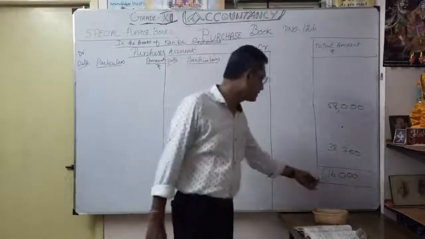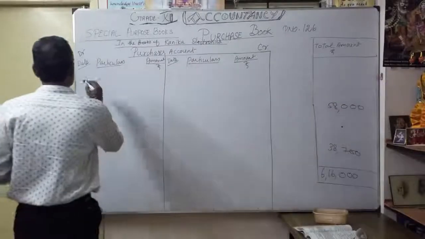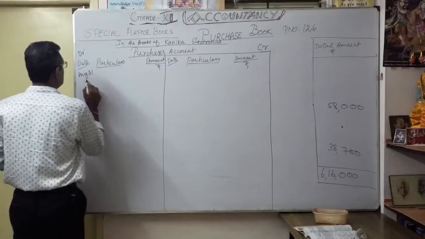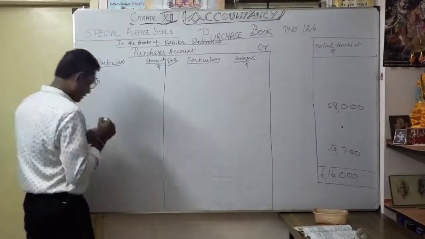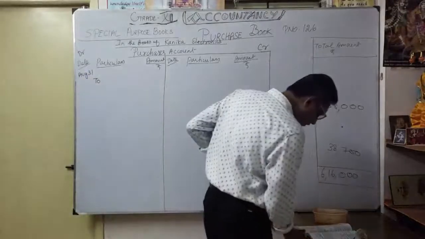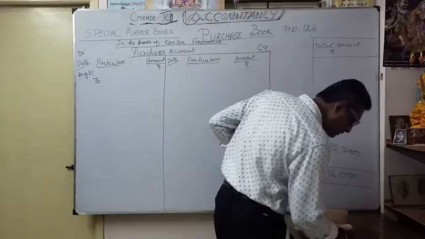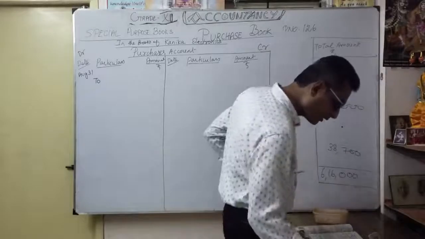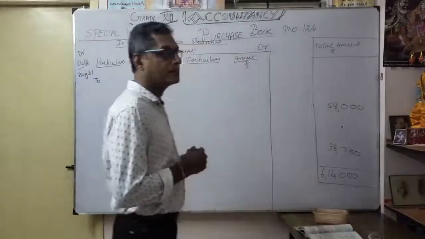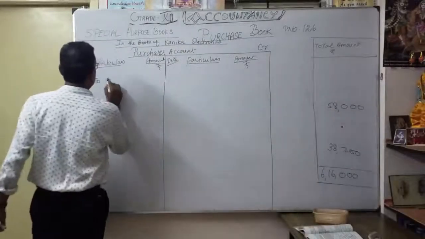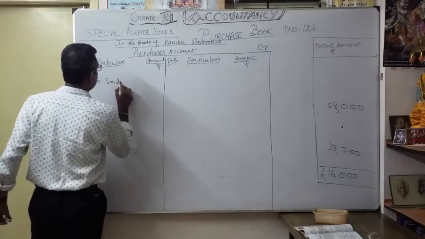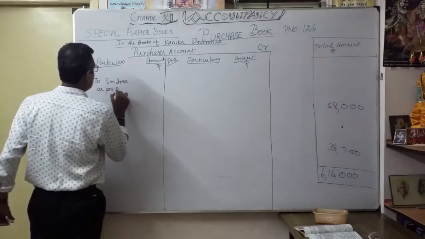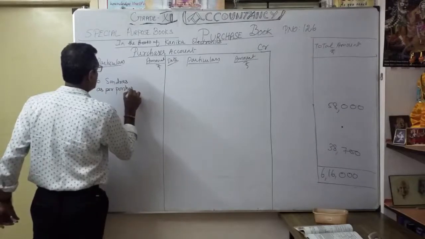It is 6,16,000. How you have to write? So date, August 31st. In the book they given very clearly. See the purchase book, page number 127. When you see that, you can understand. So how you have to write? To sundries as per purchase book.